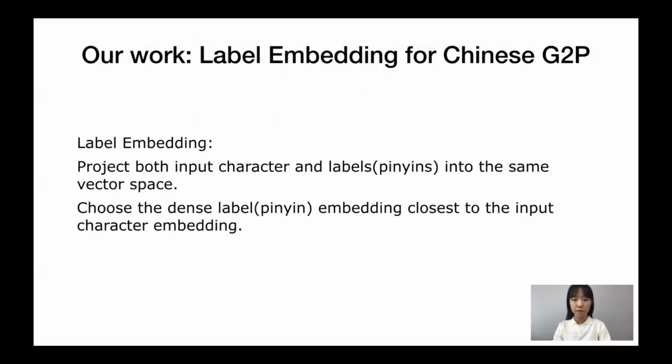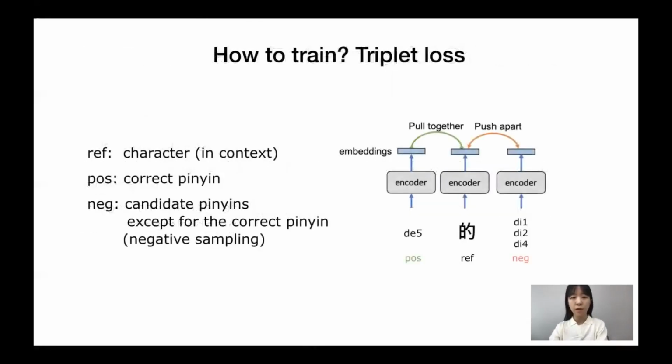In brief, the label embedding approach is to project both input characters and labels into the same vector space, and then choose the dense label embedding closest to the input character embedding. We apply triplet loss to train G2P conversion model with label embedding. Therefore, during training, the embeddings of the input characters and the correct pinyin are getting closer, while the embeddings of the character is moving away from the wrong pinyin's embeddings.